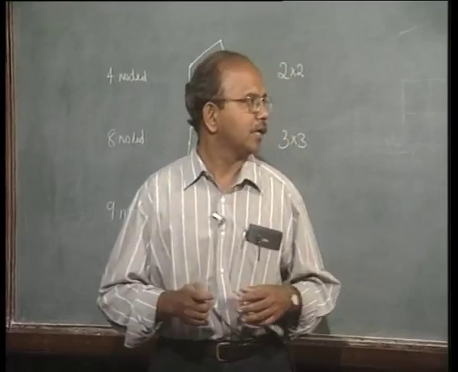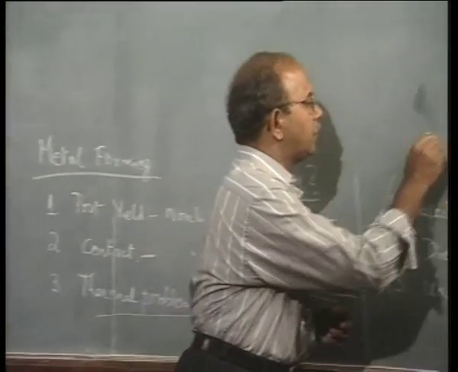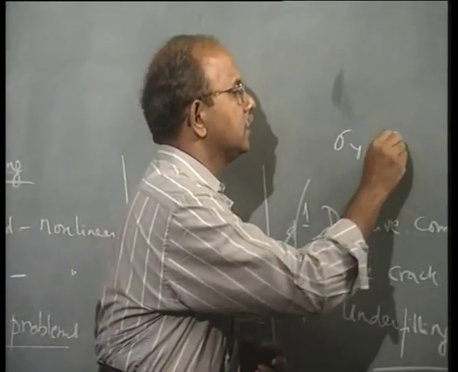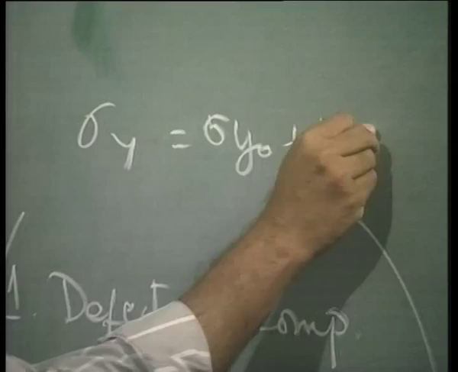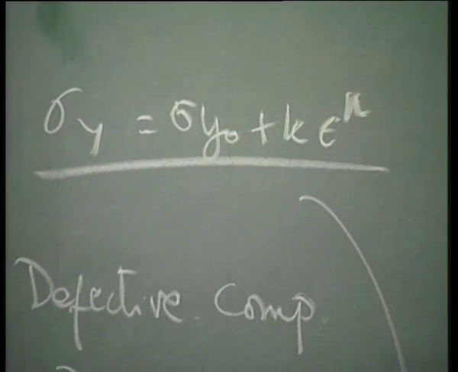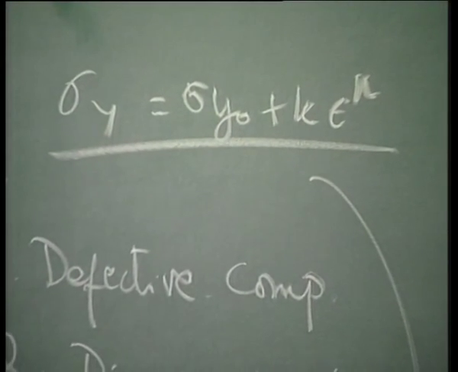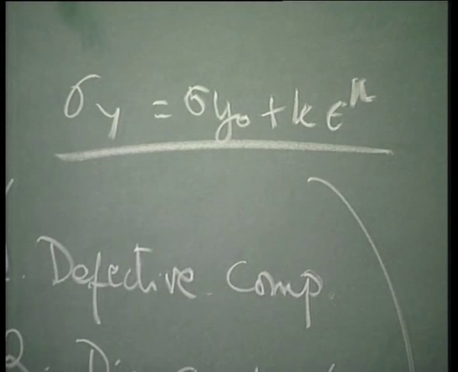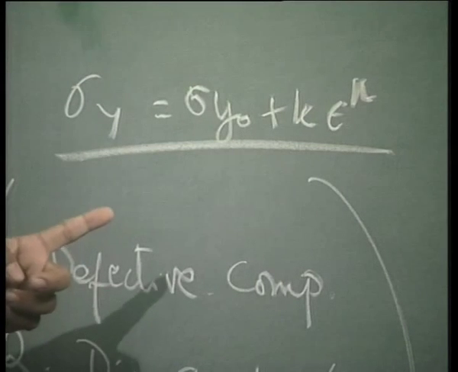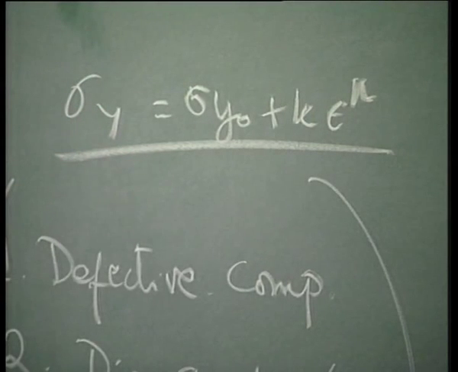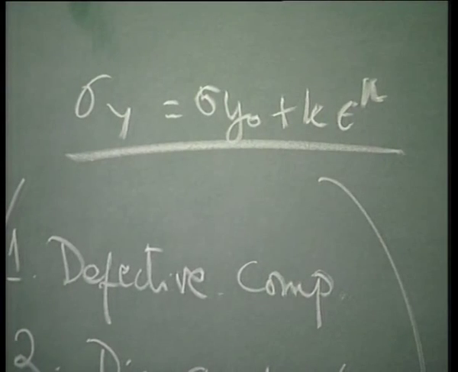Maybe you can write it something like this: sigma y, or flow stress, is equal to sigma y0 plus k epsilon to the power n. Maybe after 2 or 3 classes we will realize the importance of this, but nevertheless I want to point out that the stress strain behavior beyond yielding is very important.